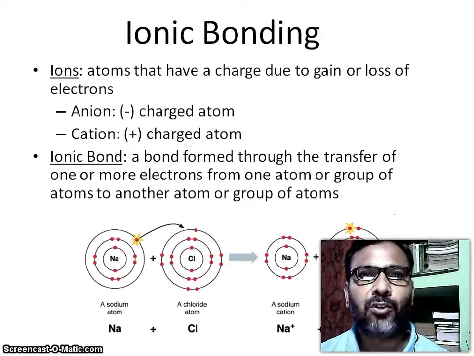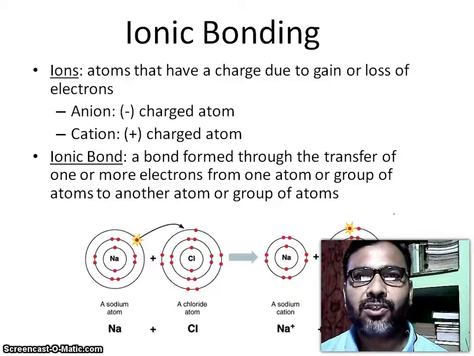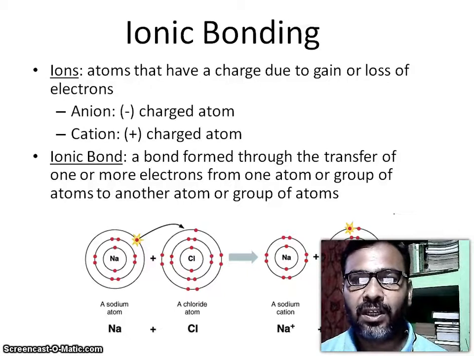So what are ionic bonds? Ionic bonding involves ions, atoms that have a charge due to gain or loss of electrons. An anion is a negatively charged atom; a cation is a positively charged atom. An ionic bond is formed through the transfer of one or more electrons from one atom or group of atoms to another atom or group of atoms. Look here: sodium and chlorine. Sodium loses 1 electron, forming a sodium cation, and chlorine gains 1 electron, forming a chloride anion.